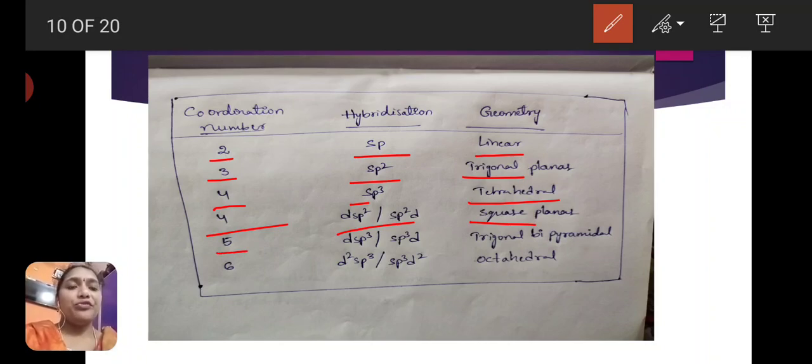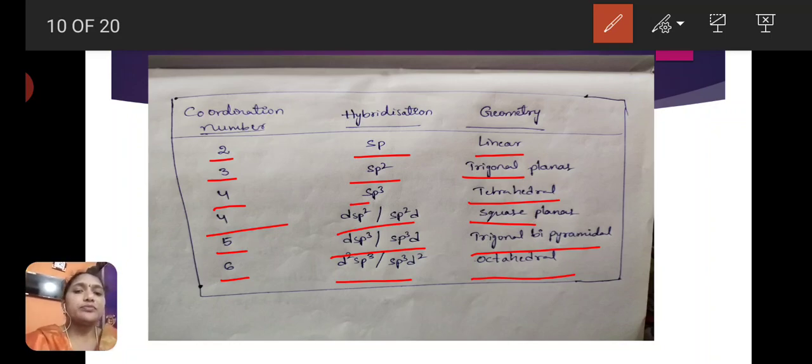Coordination number 5, hybridization is dsp3 or sp3d. Structure of the complex is trigonal bipyramidal. If the coordination number of the metal is 6, hybridization is d2sp3 or sp3d2. The structure of the complex is octahedral. According to valence bond theory, these are the hybridizations and structures of the complexes.